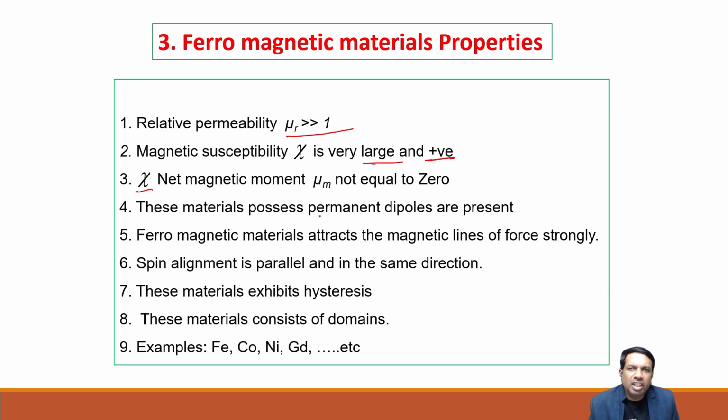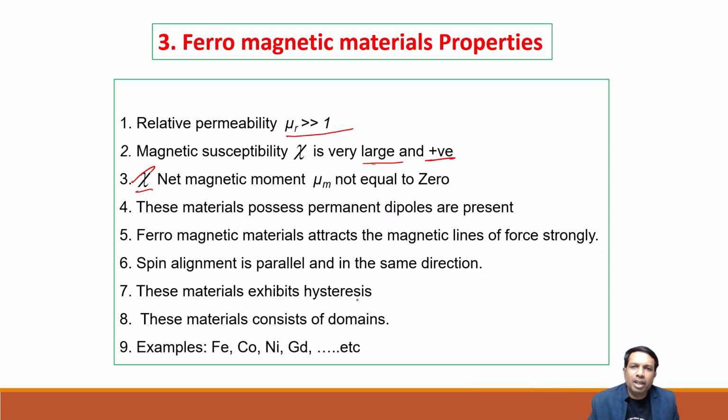These magnetic materials possess permanent dipoles. Ferromagnetic materials attract the magnetic lines of force strongly. Paramagnetic materials attract them weakly. Diamagnetic materials repel them. Spin alignment is parallel, in the same direction.